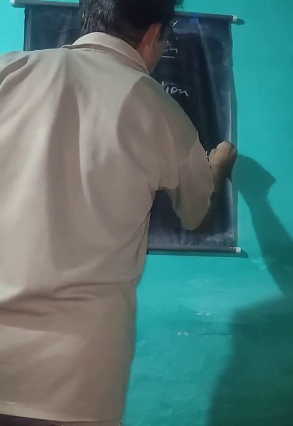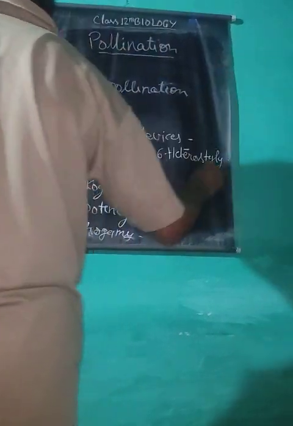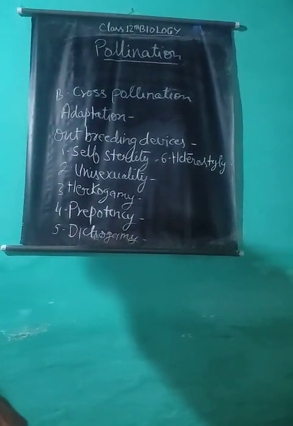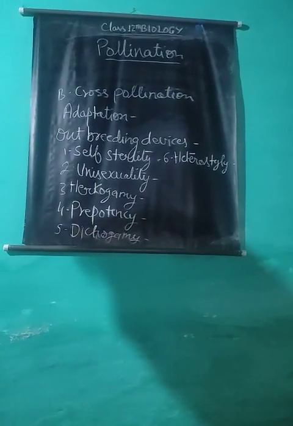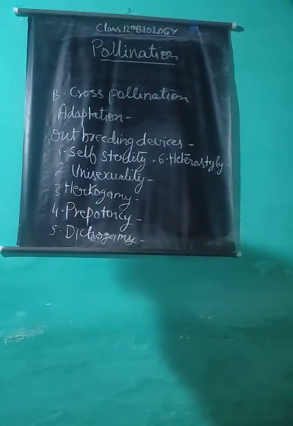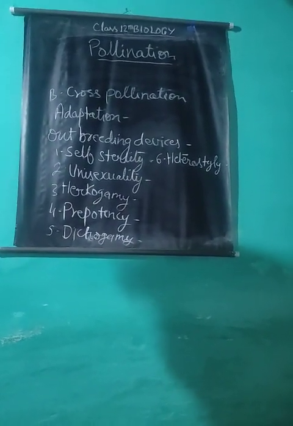Another adaptation is heterostyly. In this adaptation, in some plants, floral dimorphism or trimorphism is found with respect to the length of stamens and styles.